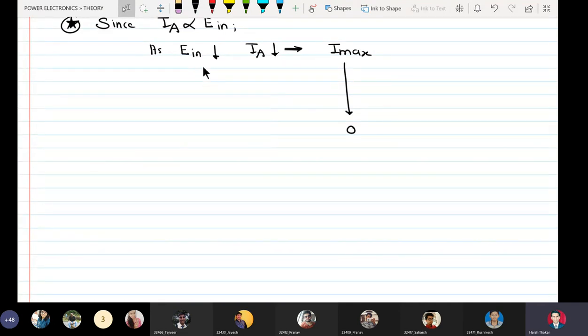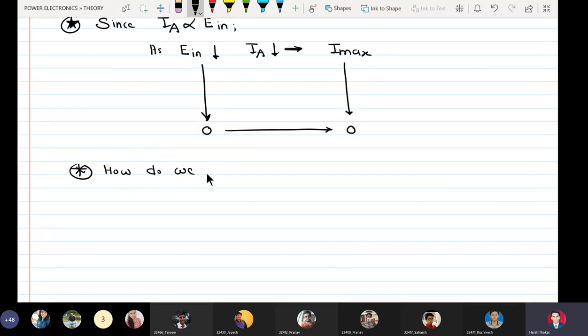So when E in falls to 0, IA also falls to 0. But there is one critical value which is above 0. Now students, this is very, very important.